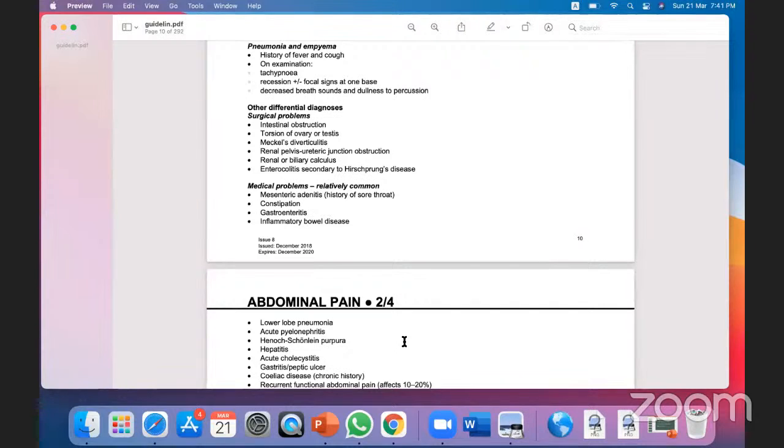So these surgical causes will be very acute, like intestinal obstruction, torsion of the ovary or torsion of the testes. And Meckel's diverticulum, we know, affects 2% of the population. This is an embryological remnant.